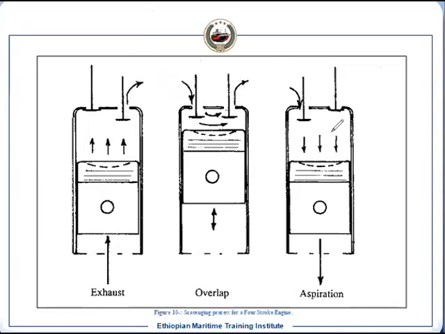The exhaust closes after TDC around 15-20 degrees, so the overlapping is sufficient. After that, when the piston is moving downward, the inlet valve is still open and the exhaust is shut, and then it is charged completely. That is the aspiration.